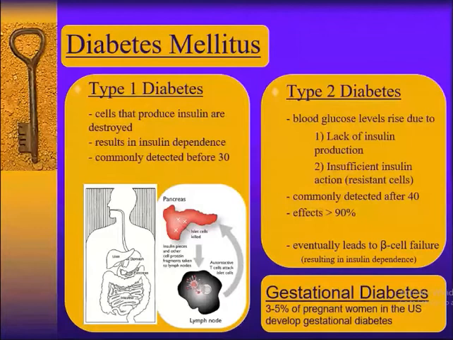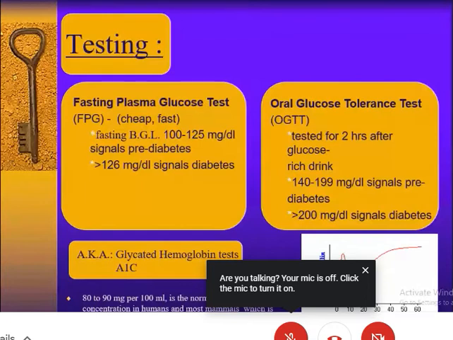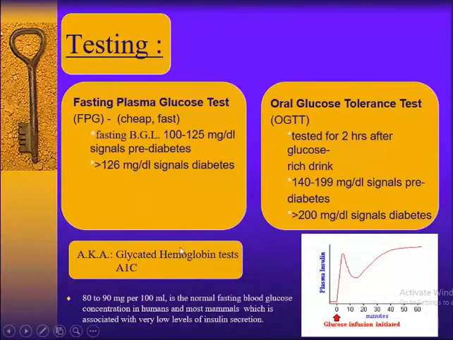Then testing, because we are in biochemistry. What we do in diabetes is measure the fasting plasma glucose test. It should be less than 126 milligram per dl according to WHO. And we can measure HbA1c also, that is glycated hemoglobin.